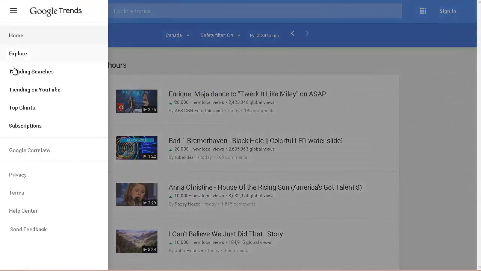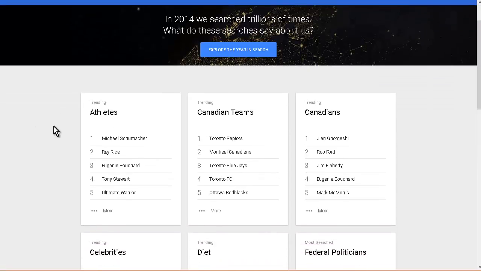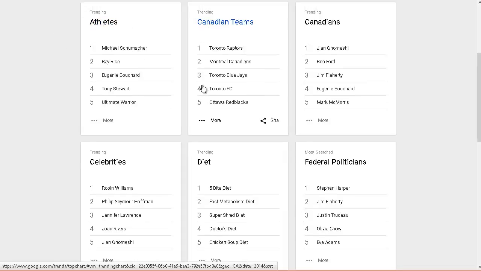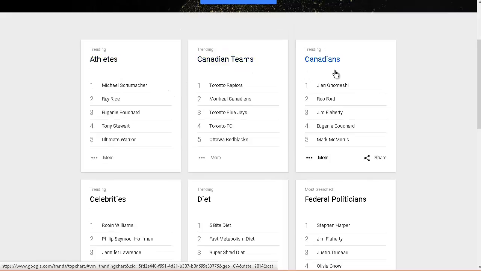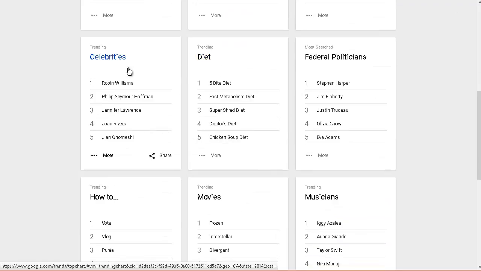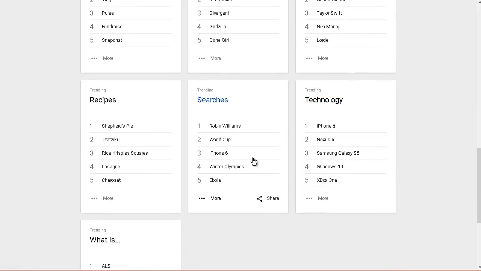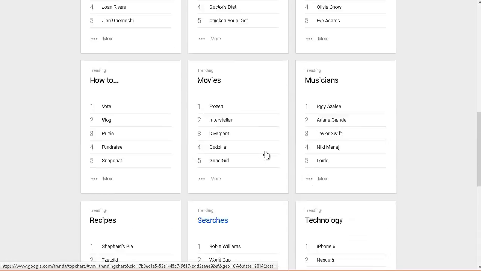let's go to top charts. And this gives us some ideas of the type of things people are searching on by category. So we have athletes and who they're searching on in athletes, Canadian teams, Canadians, celebrities, diet, federal politics, and so on. You'll see that there's different things that we can do in here.